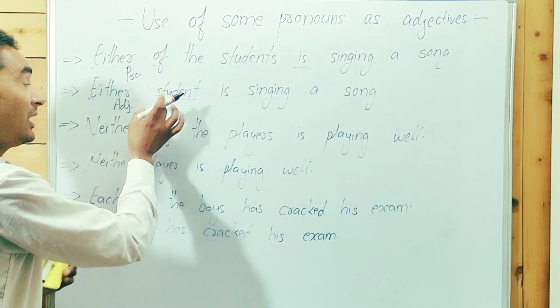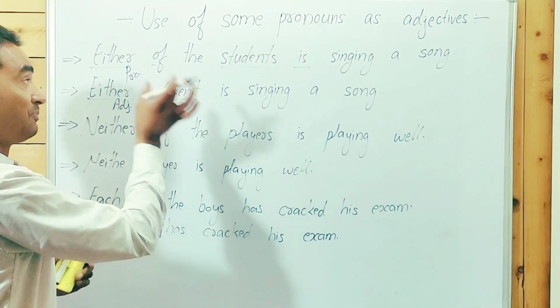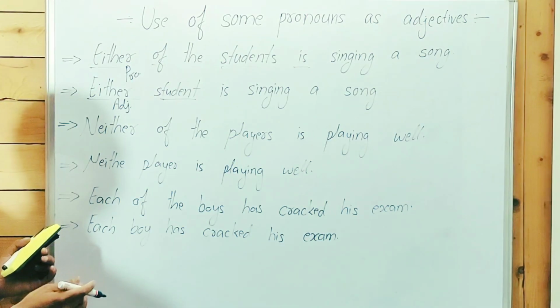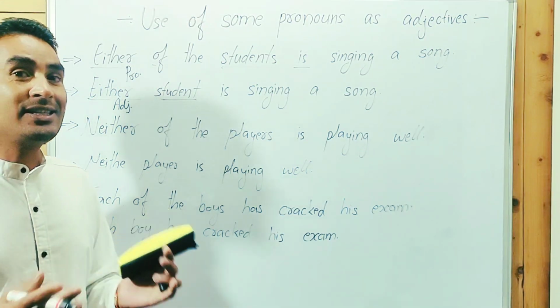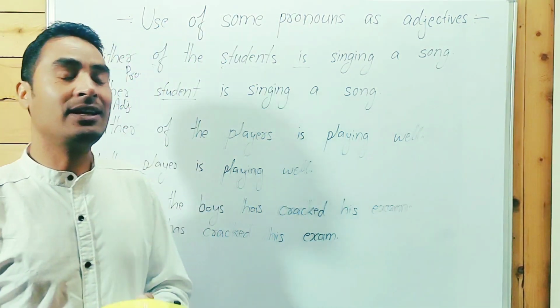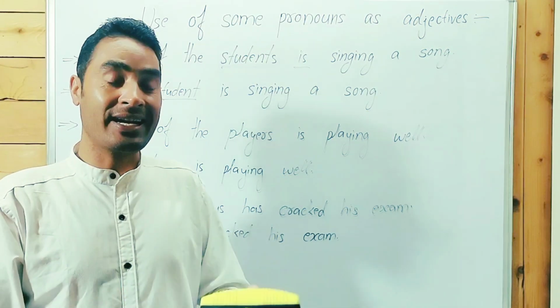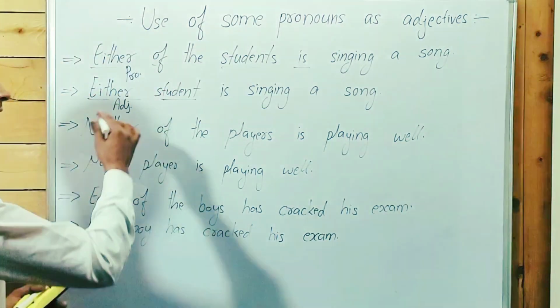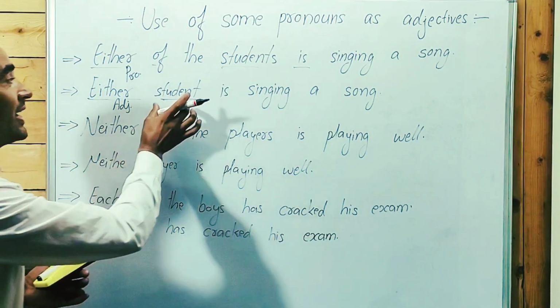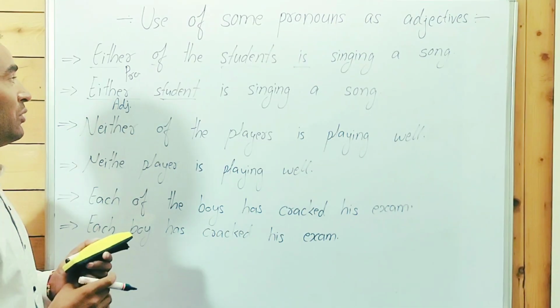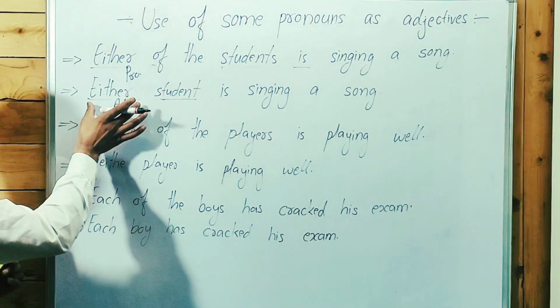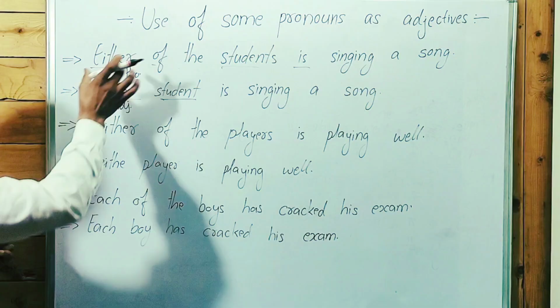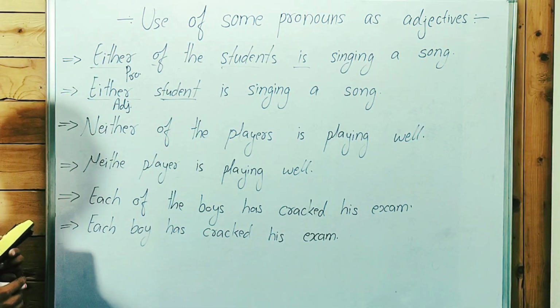After either, we have used a noun. So as you know, a word which modifies a noun or pronoun is called an adjective. An adjective can modify a noun and pronoun. So here "either" is an adjective, while in the first sentence "either" is a pronoun.